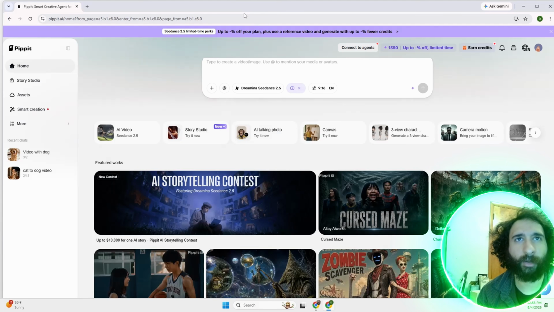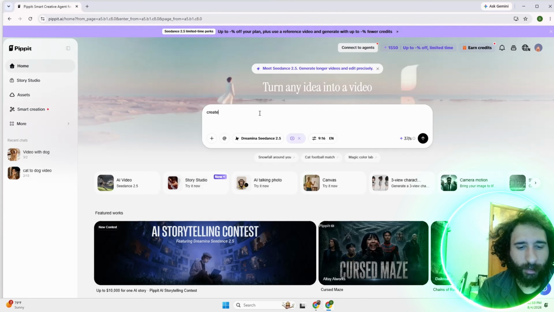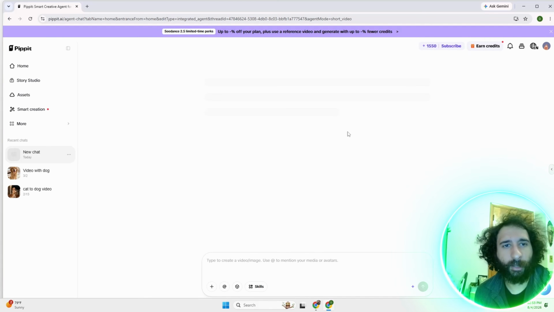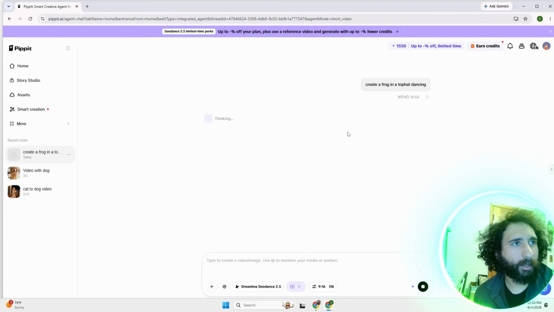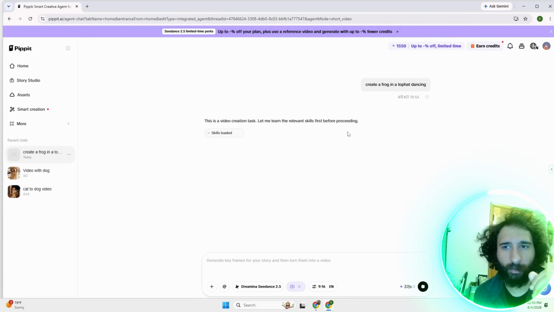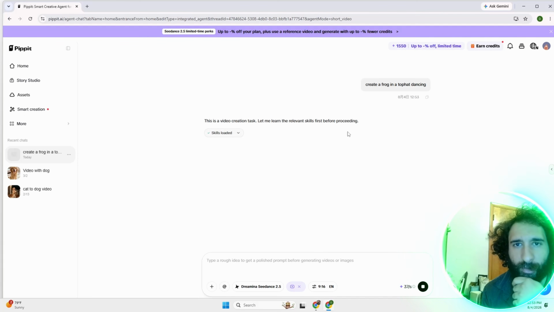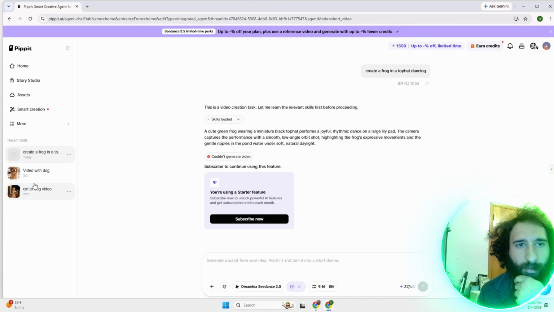So here you can go ahead and create a video, create a frog in a top hat dancing. It's 37 seconds. So this will load. You can see video to a dog, video with a cat, video to a cat dog, all that kind of stuff. So it's going to take a look at that.